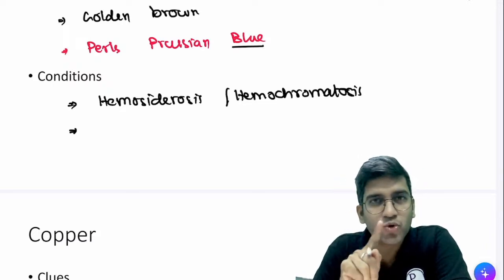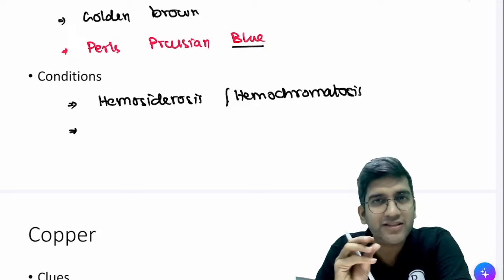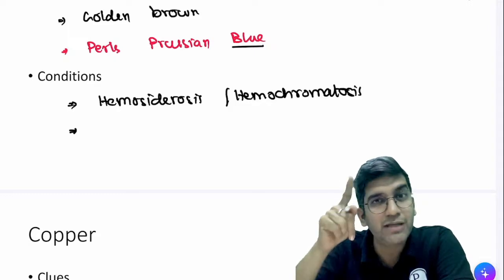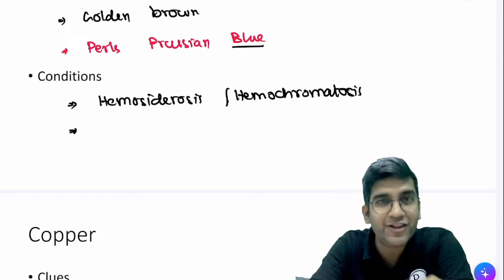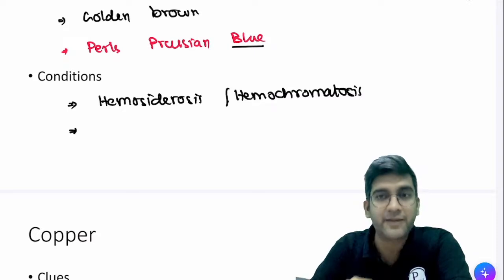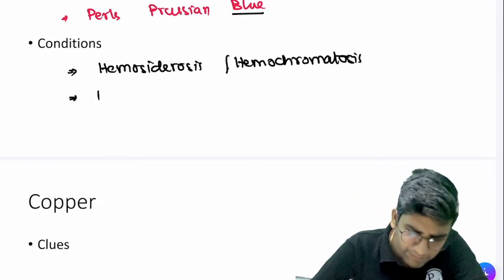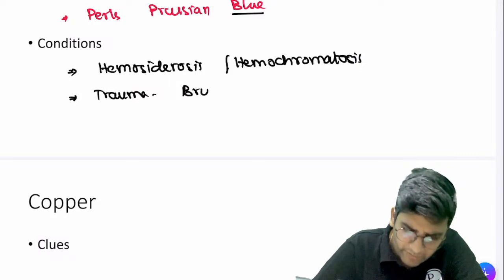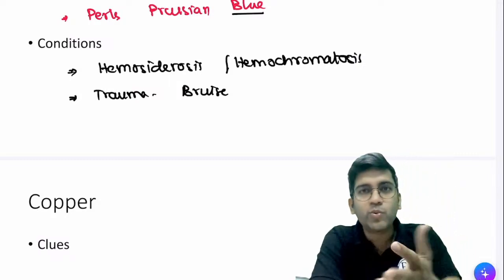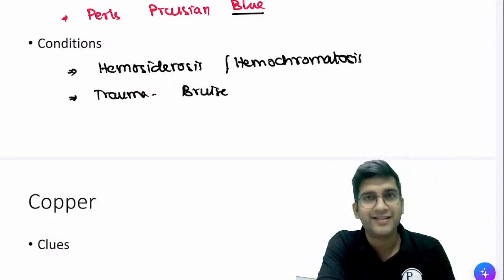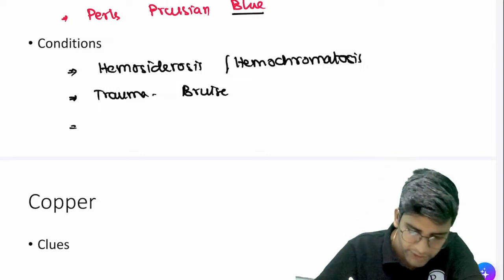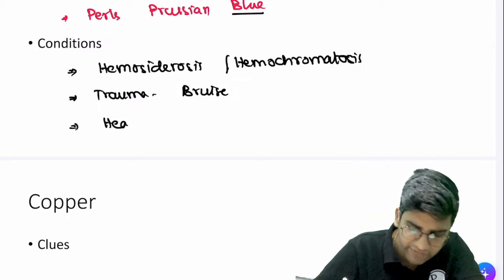If you notice the bruise over a period of time, it will become slightly reddish to brownish, then green, right? Whatever you read in physiology and biochemistry, bilirubin, biliverdin, hemosiderin, you can identify everything in a bruise. It will change color, right? That's a classical example. A simple trauma with a closed injury, a bruise, will actually have hemosiderin. But I don't want to take a biopsy. I know for a fact that it is that. That's also a condition where I'll have it, right? And there are a few more conditions. We call them heart failure cells.